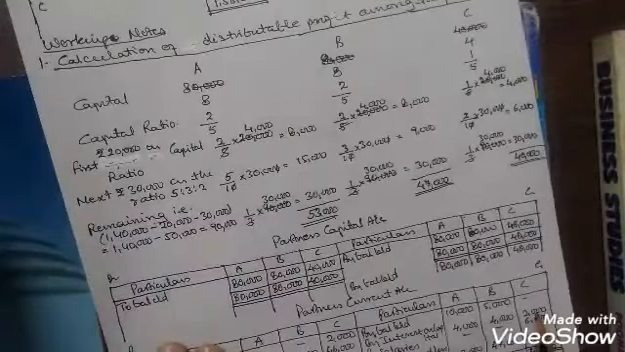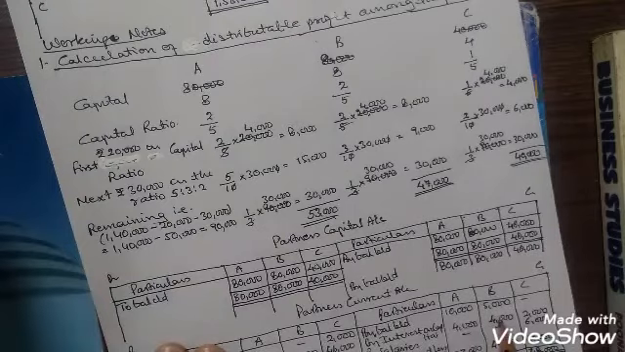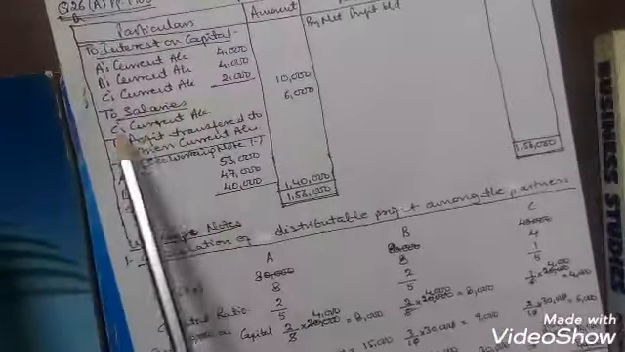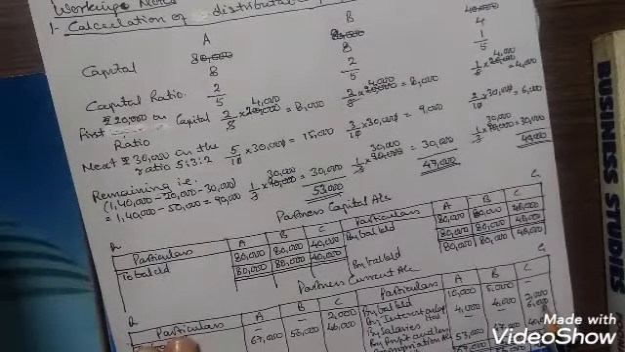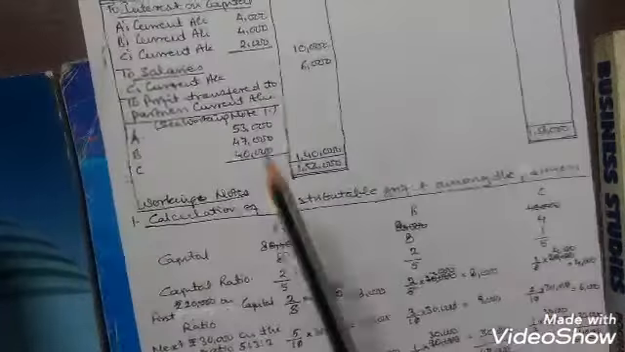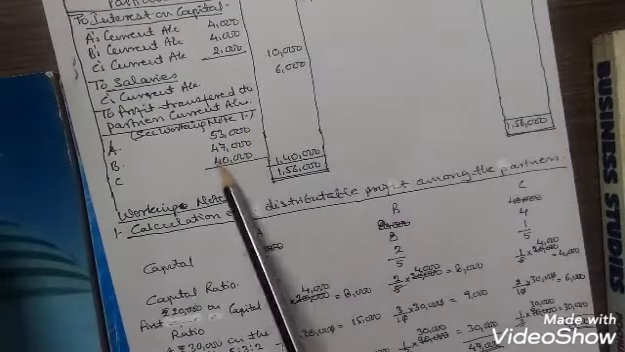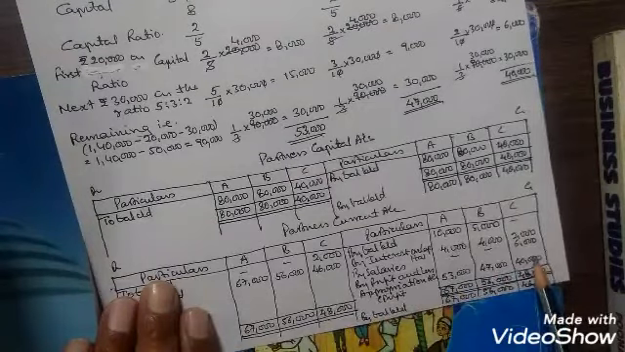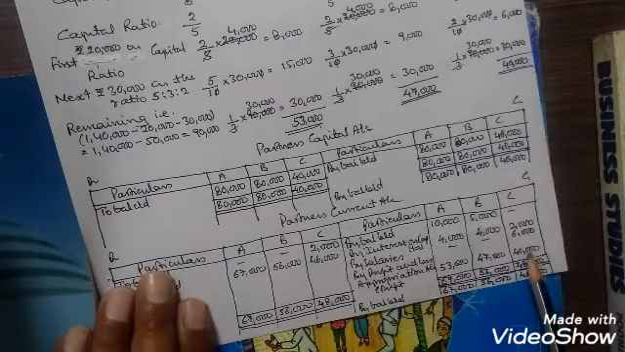This will be credited in the partners' current accounts. 4,000 for A, 4,000 for B, and 2,000 for C. Then the salaries. C is to get a salary of 6,000. So by salary in C's current account, 6,000. Then the profit was distributed as 53,000 to A, 47,000 to B, and 40,000 to C. So this profit will also be taken in the current accounts of the partners. 53,000 A, 47,000 B, 40,000 C.